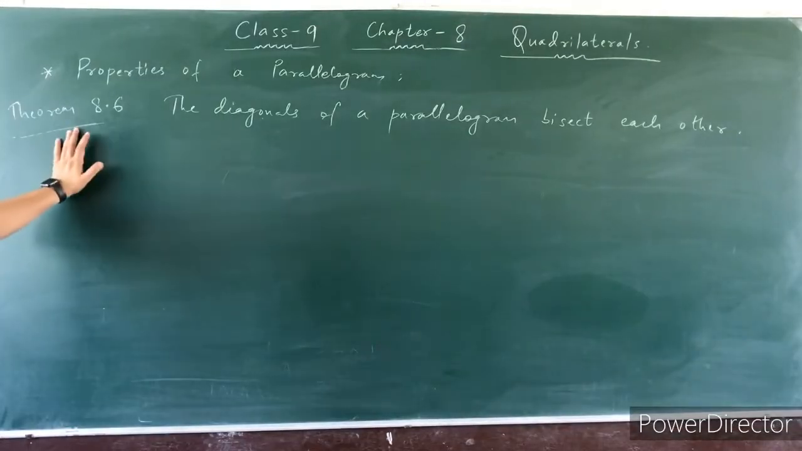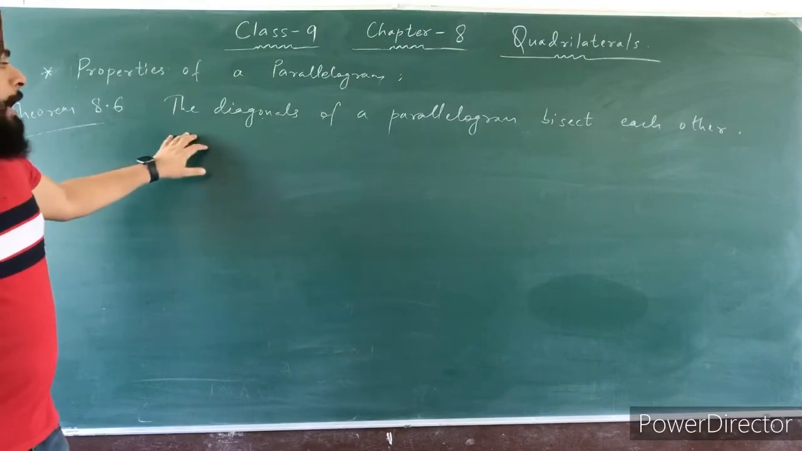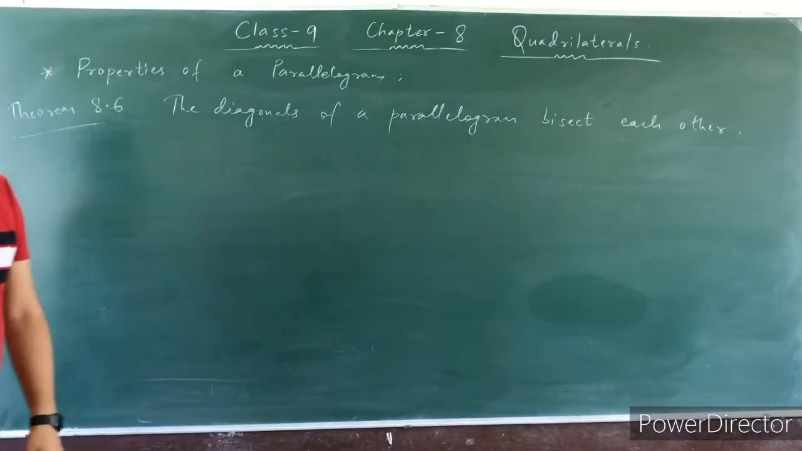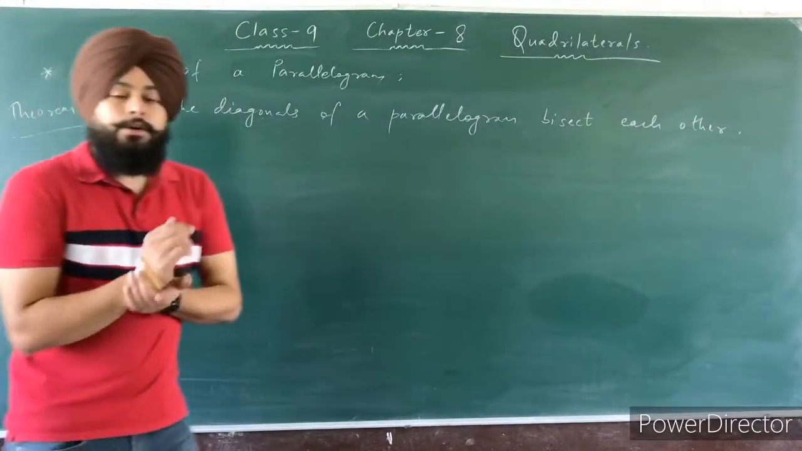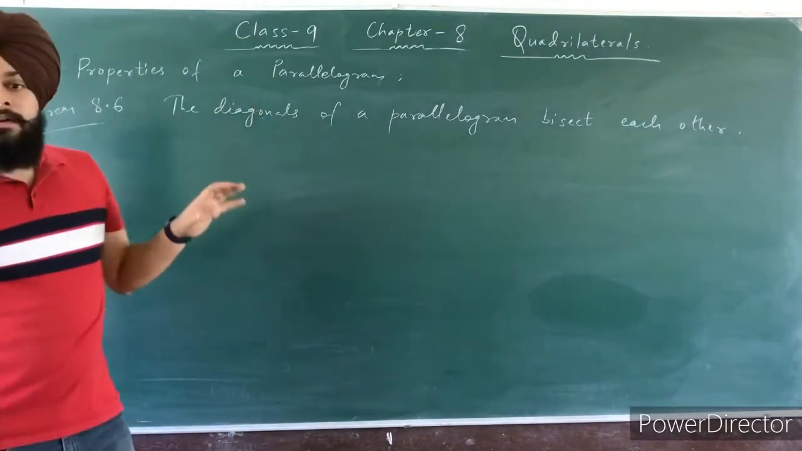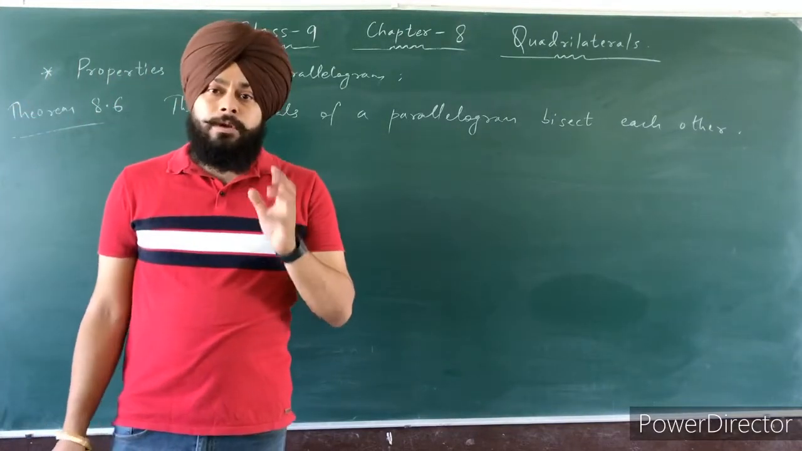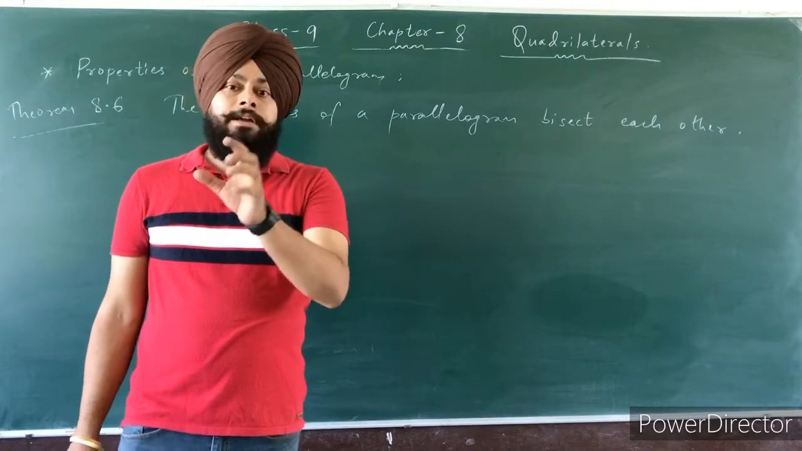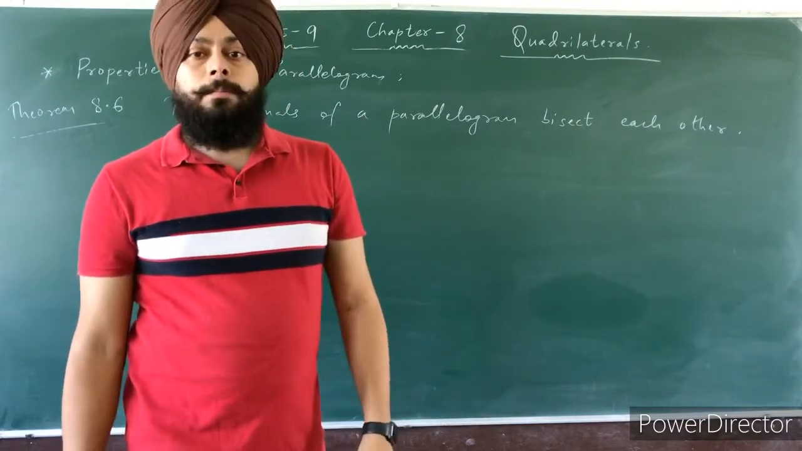Next, this is your theorem number 8.6. The diagonals of a parallelogram bisect each other. So bisect means divided into two equal parts. So the statement says that the diagonals of a parallelogram will bisect each other. It means they divide each other into two equal parts.